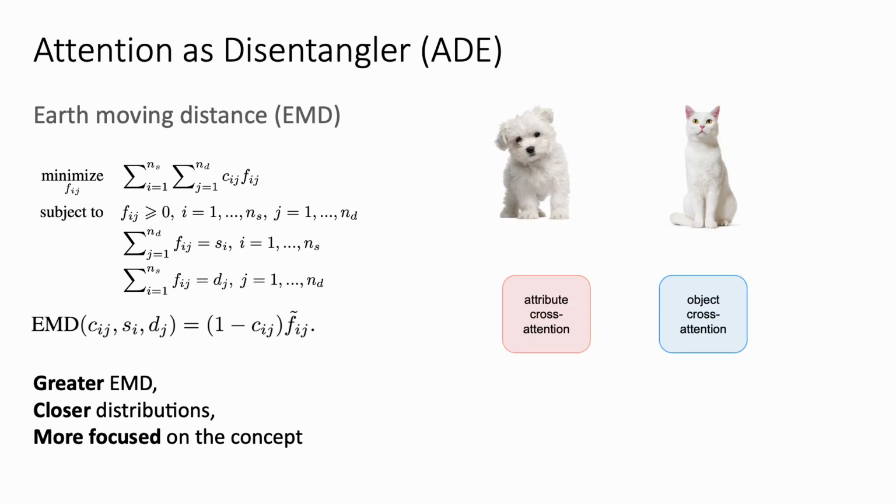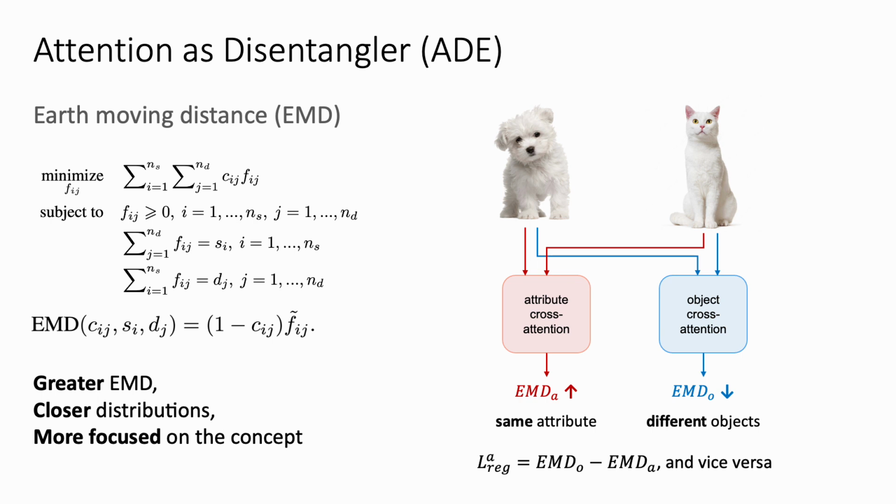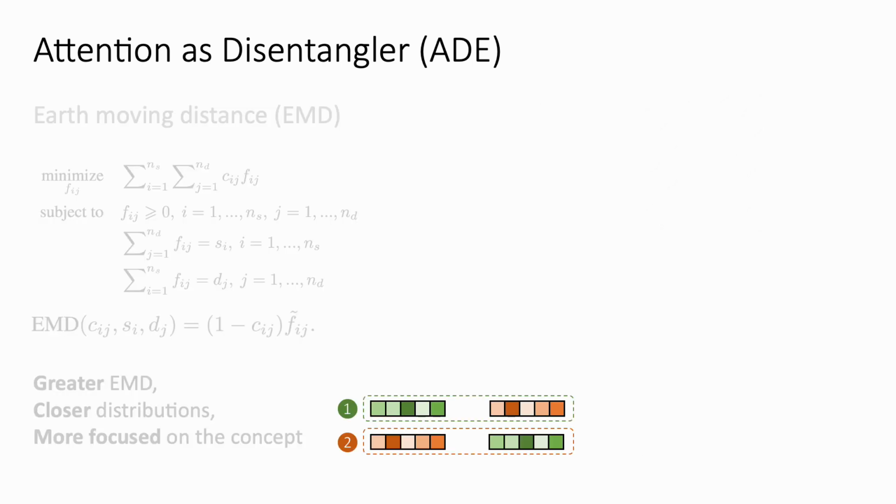Assume you have 2 images like a white dog and a white cat. We want the EMD from the attribute attention to be large, because the attributes are the same. We want the EMD from the object attention to be small, because the objects are different. We can formulate the regularization term with these 2 EMDs for attribute sharing images. It also applies to object sharing images by reversing 2 EMDs.